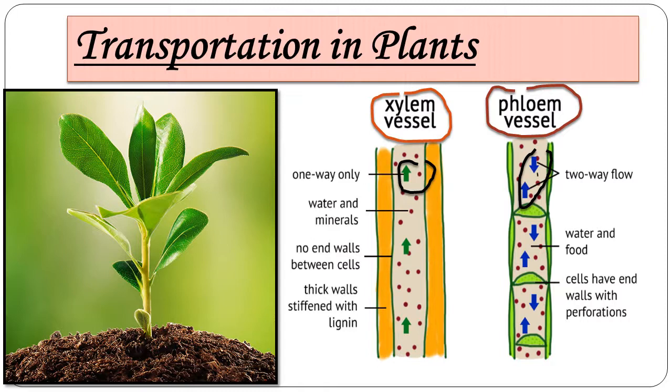But the phloem conducts water and food, the food that is prepared in the leaves of the plant, carrying them from top to bottom and to all parts of the plant.